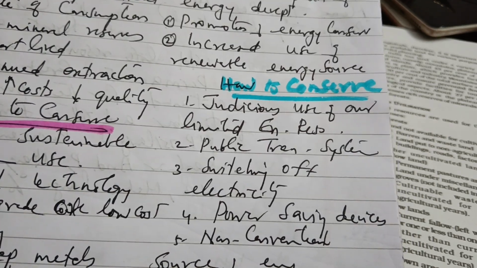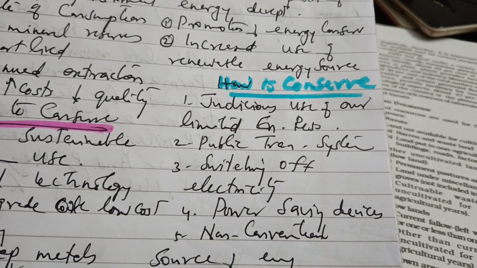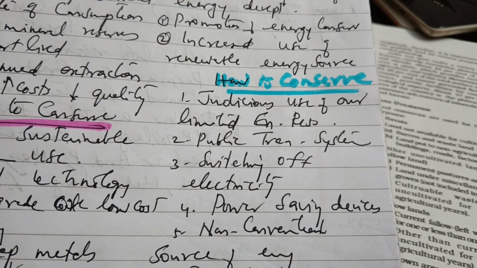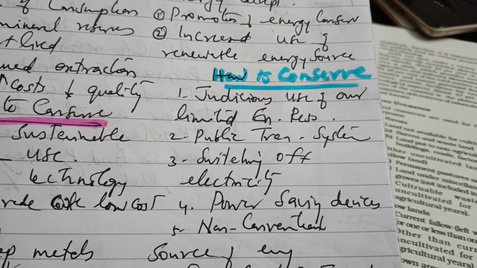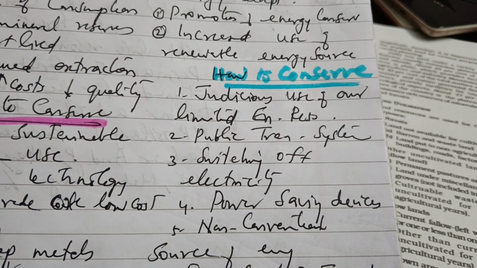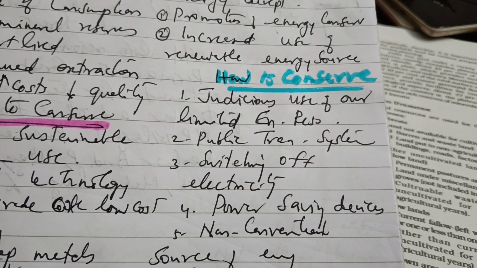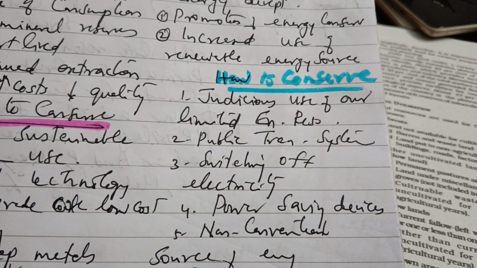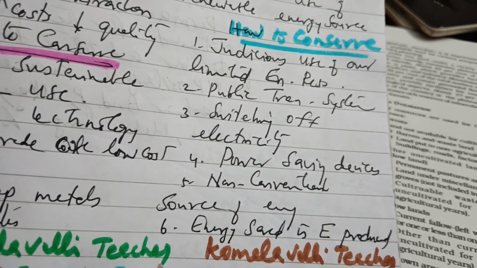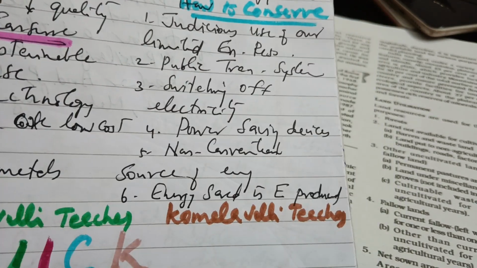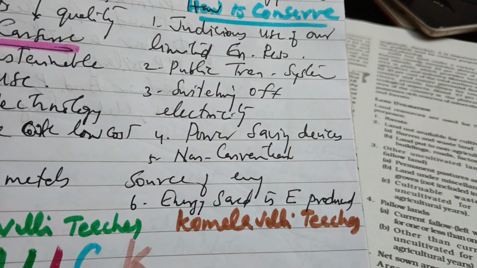With minimum petrol, about 30-35 people, or even 40 or more, can be transported from one place to another if you are using a bus. Instead, if 10 individuals use 10 individual vehicles, that much petrol or diesel would be needed. And switch off electricity after usage, and power-saving devices should be used, and you have to use non-conventional sources of energy.